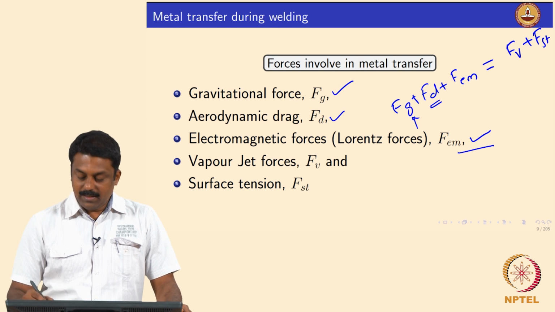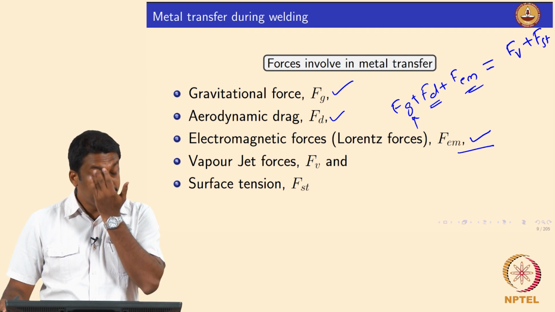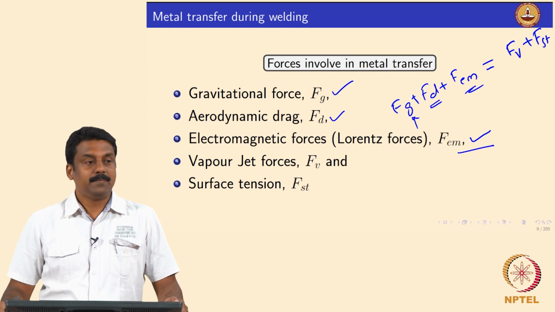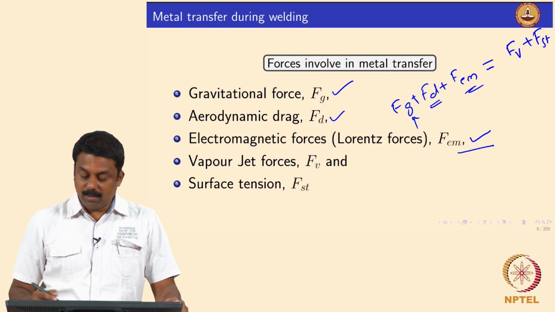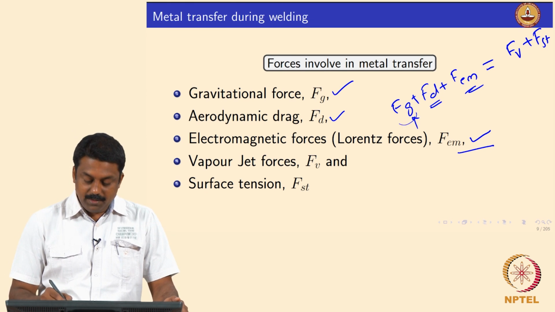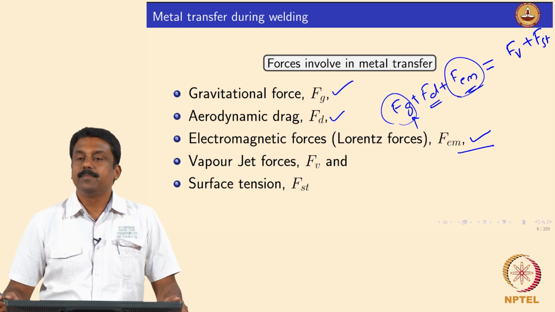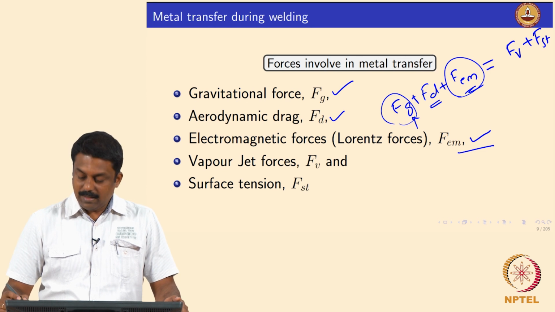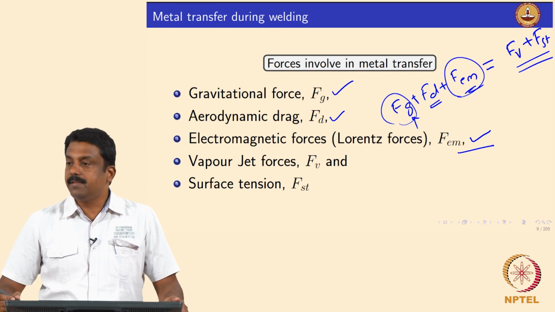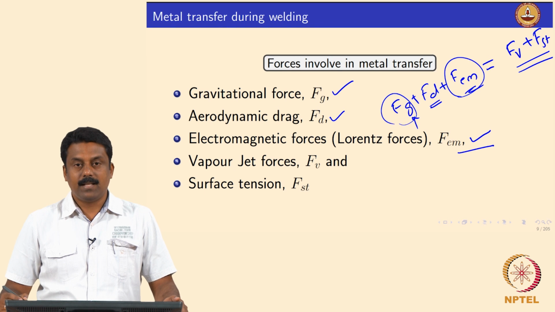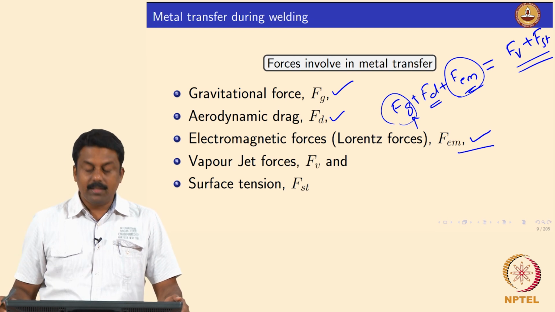And then the Lorentz force is a function of current, so what current are you operating? Suppose you want to detach a droplet, either your gravity should assist or your Lorentz force should assist, to overcome the forces that are resisting the droplet detachment, which are the vapor jet force and the surface tension force. Yes, is it clear? So, how does the gravity work?